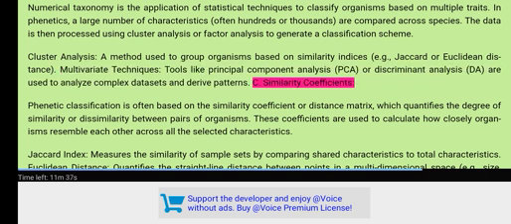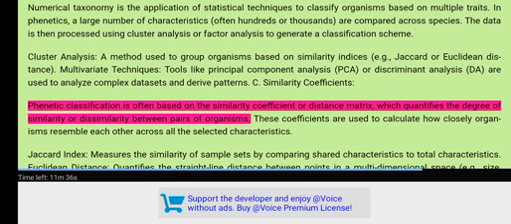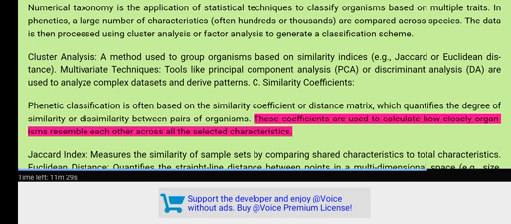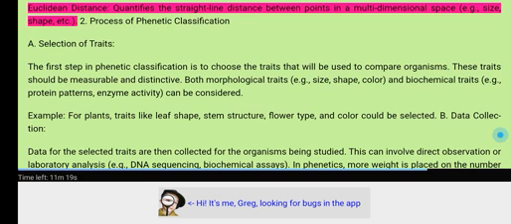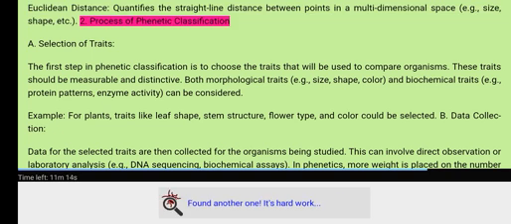C. Similarity coefficients. Phenetic classification is often based on the similarity coefficient or distance matrix, which quantifies the degree of similarity or dissimilarity between pairs of organisms. These coefficients are used to calculate how closely organisms resemble each other across all the selected characteristics. The Jaccard index measures the similarity of sample sets by comparing shared characteristics to total characteristics. Euclidean distance quantifies the straight line distance between points in a multidimensional space, e.g., size, shape, etc. 2. Process of phenetic classification.